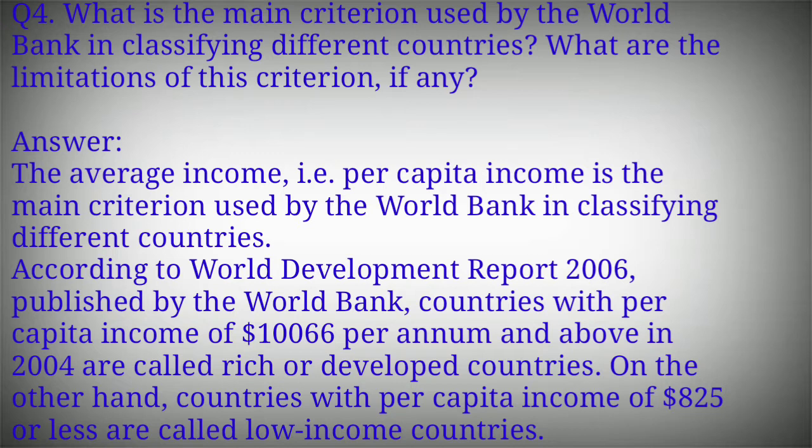According to the World Development Report, countries with per capita income of $10,066 per annum and above in 2004 are called rich or developed countries. On the other hand, countries with per capita income of $825 or less are called low income countries.